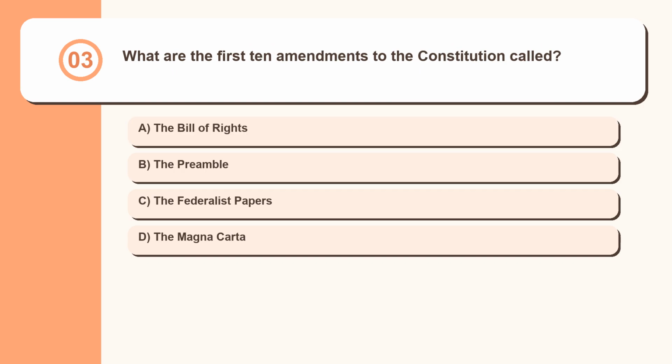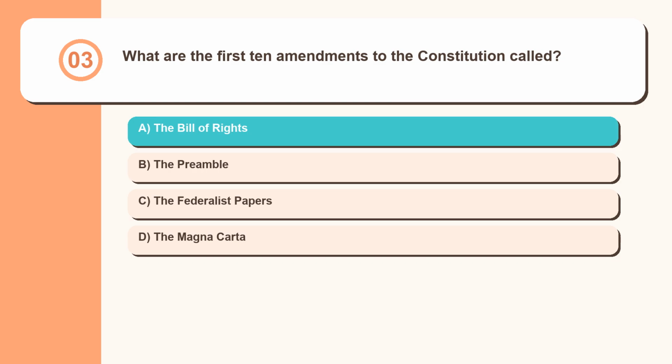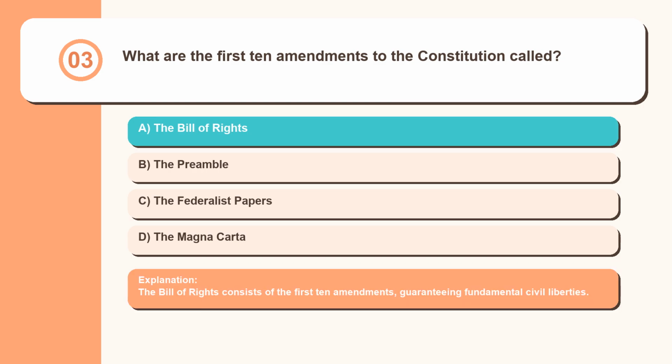Question 3. What are the first 10 amendments to the Constitution called? The Bill of Rights, the Preamble, the Federalist Papers, the Magna Carta. The Bill of Rights consists of the first 10 amendments, guaranteeing fundamental civil liberties.